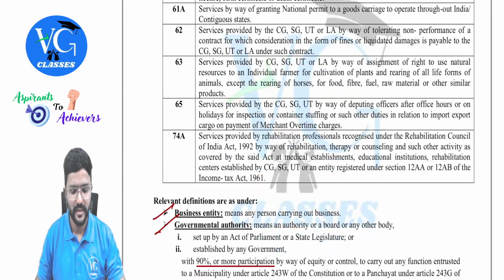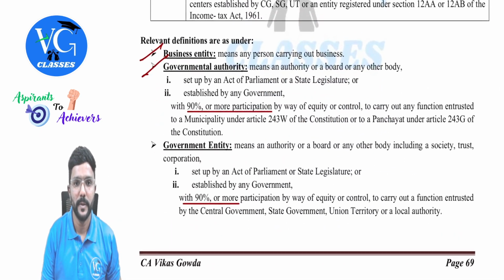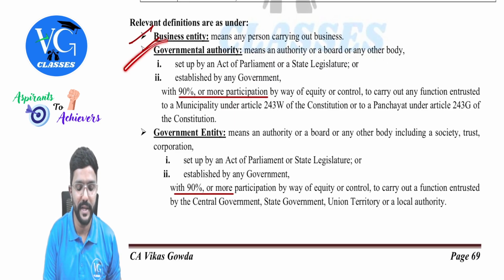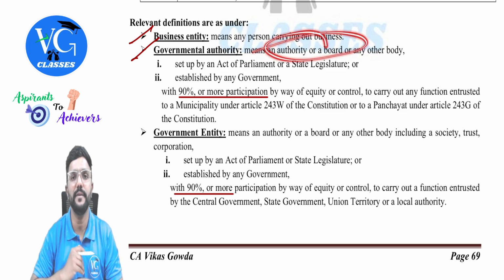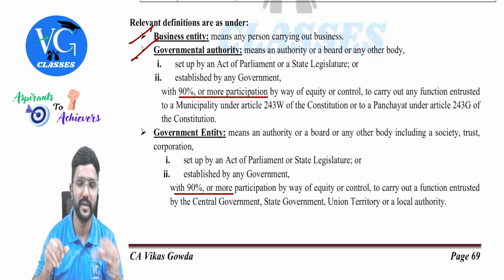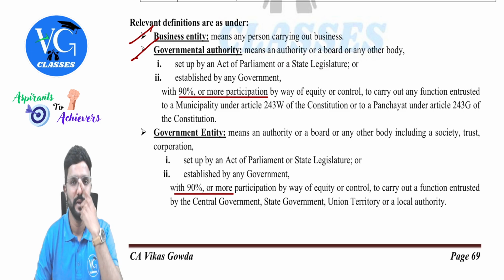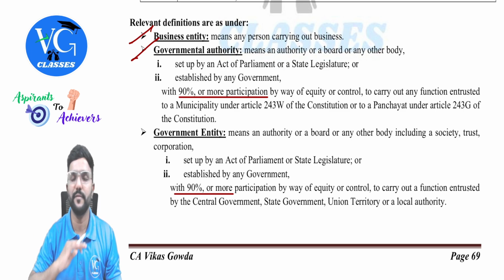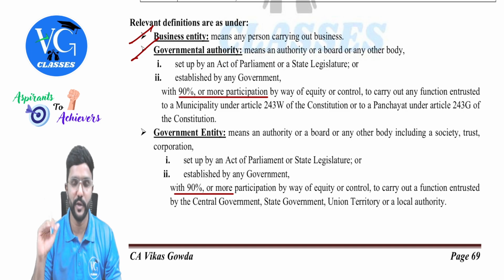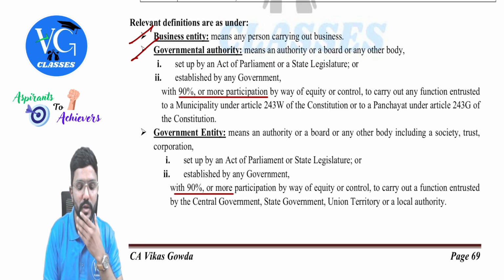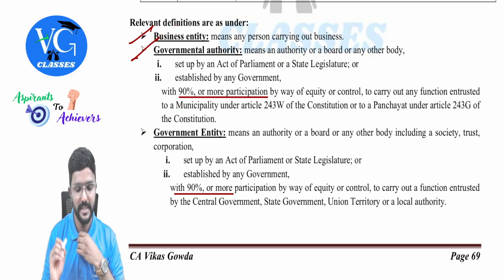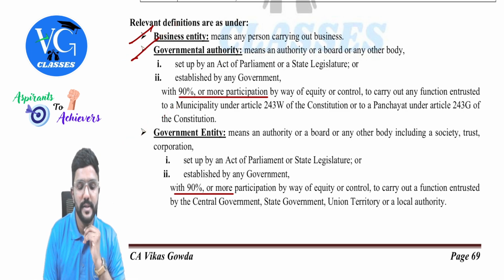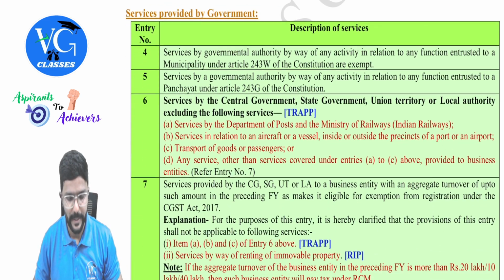Yeah, simple. When 90% or more control is with the government, we call it a government authority or government entity, guys. It is like a body or an authority where at least 90% of the control is with the government. You can just pause the video and go through it. And business entity also, we will use this term in a few exemptions. Business entity means anyone doing business, let it be a company, sole proprietorship, partnership, anything, guys, including AOP, BOI, anyone doing business. So you can just pause the video and go through both the government authority as well as government entity definitions. Yeah, fine. We'll get back.